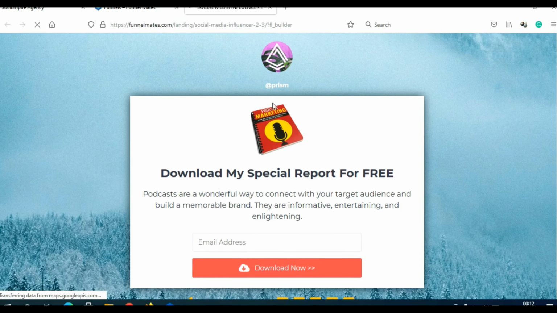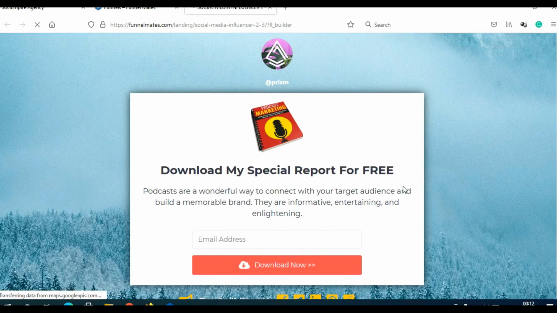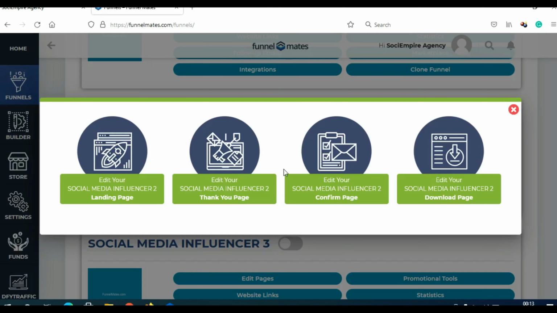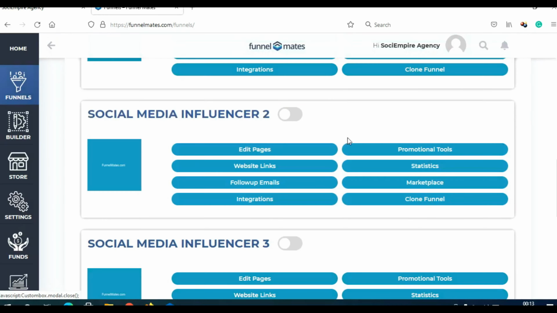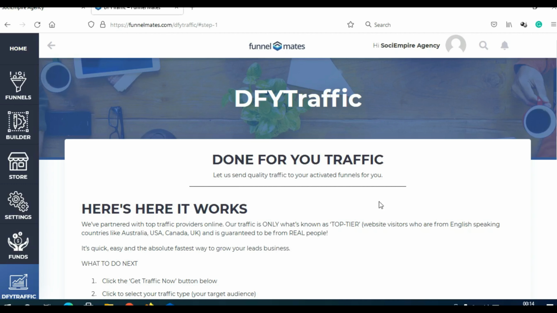And you can customize everything. You can change this, you can change these fields here, you can change these social media buttons here. Like I said, you can customize everything here. So now when you have your funnel ready, you need to start sending traffic. Just click here on done for you traffic, and there are two ways to send traffic.